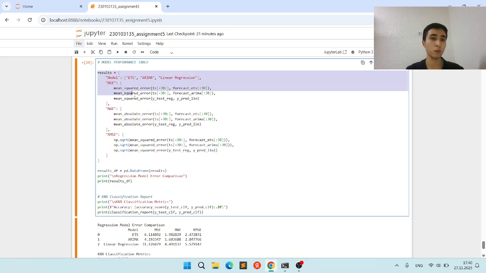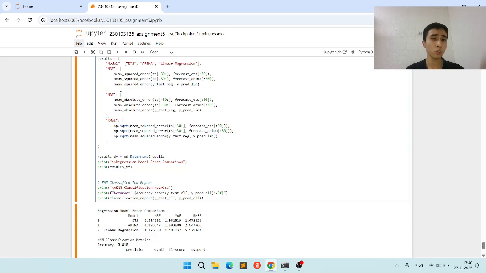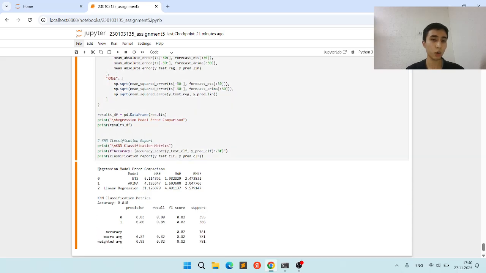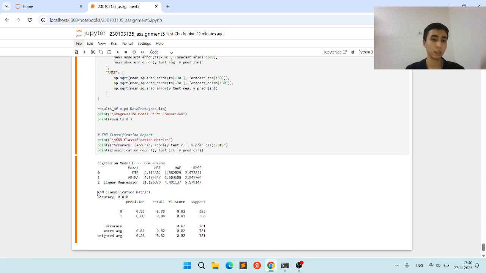We calculate it for all of them, and we can see the output for ETS, ARIMA, linear regression, and also KNN classification. By this output, we can say that ARIMA gives us better results than ETS with MAE, MAPE, and RMSE. Also for linear regression, and the last one, the KNN classification matrix with accuracy, is this one.